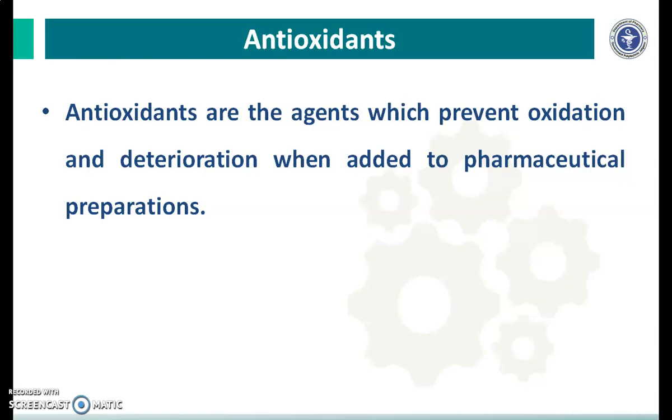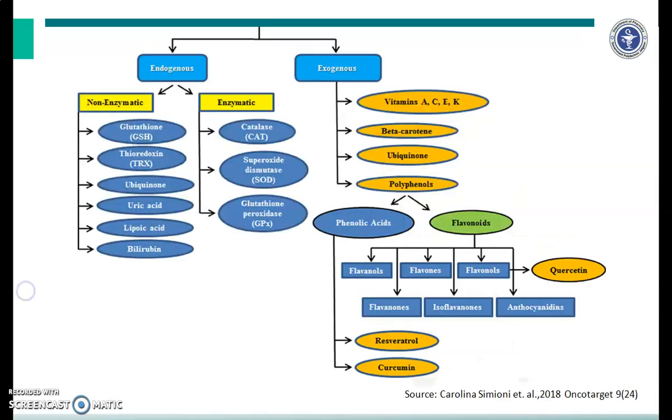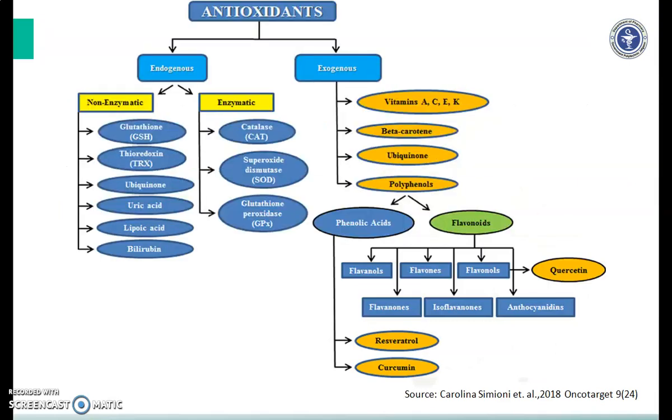Antioxidants are the agents which prevent oxidation and deterioration when added to the pharmaceutical preparations. These are the substances that remove potentially damaging oxidizing agents in living organisms. Now, there are two types of antioxidants. One is endogenous, which is present even in our body, and exogenous, which we are taking from the dietary source.